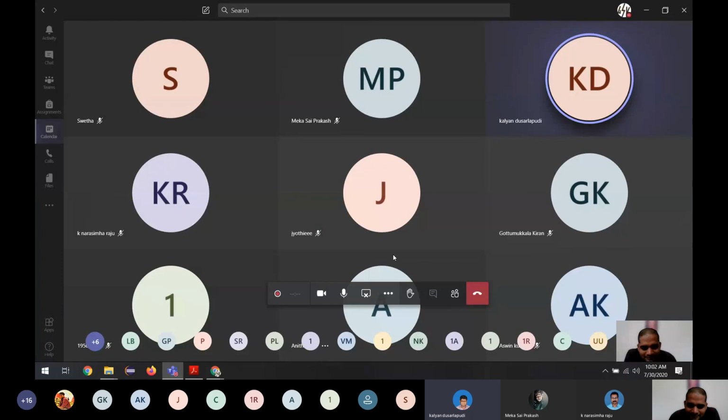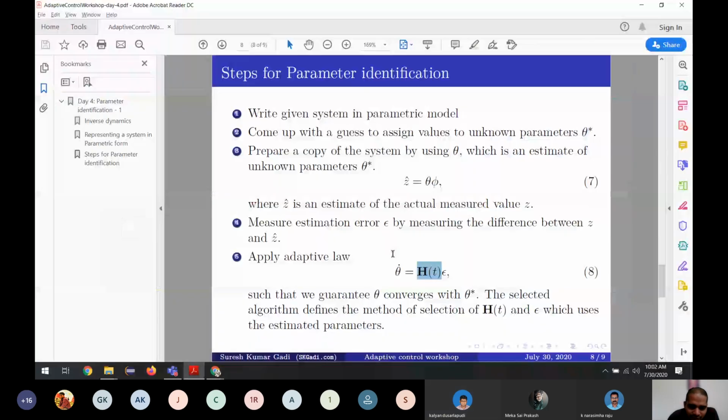Tomorrow, can you give a brief about the tomorrow session before we close? Yeah. Tomorrow we are going to see two algorithms for the adaptive law, implement these algorithms, and see how we can identify the parameters.